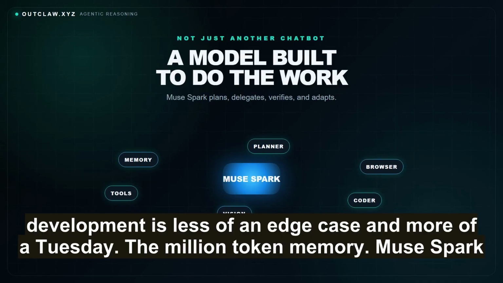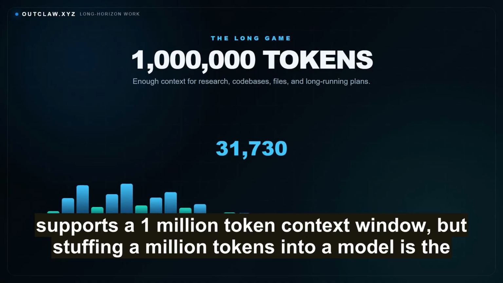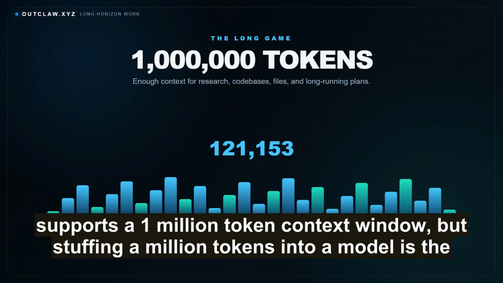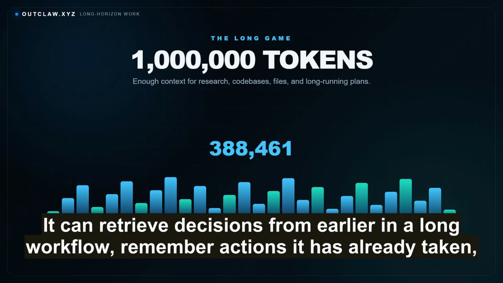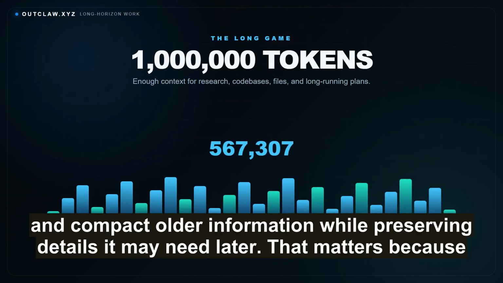The million token memory. Muse Spark supports a 1 million token context window, but stuffing a million tokens into a model is the easy part. The more important claim is that Muse Spark actively manages that context. It can retrieve decisions from earlier in a long workflow, remember actions it has already taken, and compact older information while preserving details it may need later.